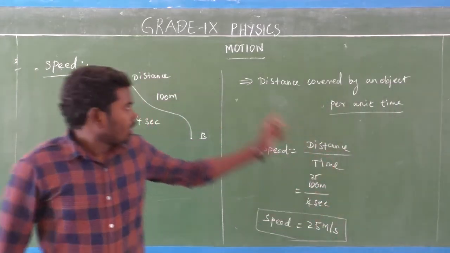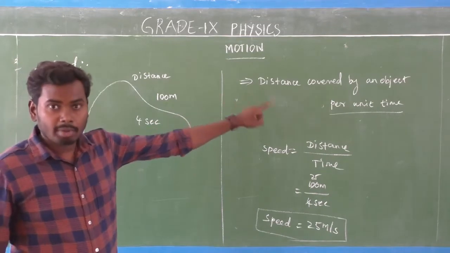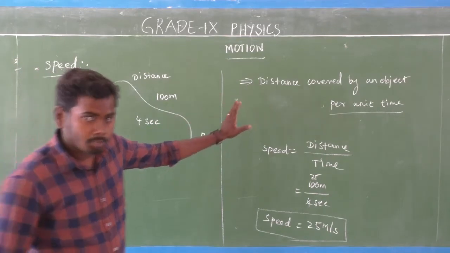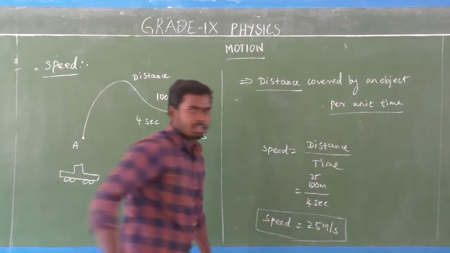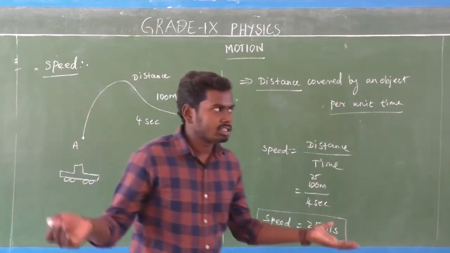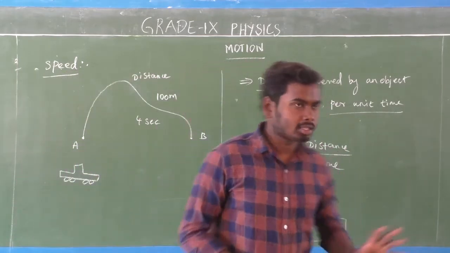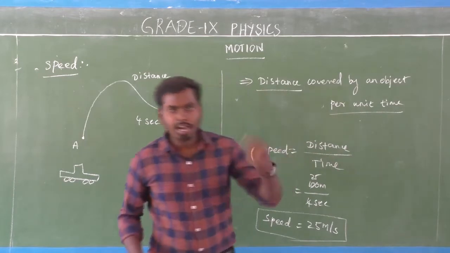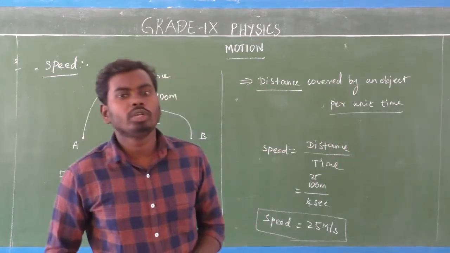Here speed means the distance covered by the object, not displacement. Speed means only distance. There are some dissimilarities between distance and displacement. So here speed means the distance covered by the object per unit time.